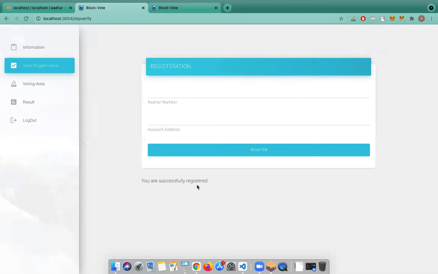So now this account address will be stored in the database and fetched to the admin, so that he can register this account address as an eligible voter. So we have seen some validations on the user side as well.